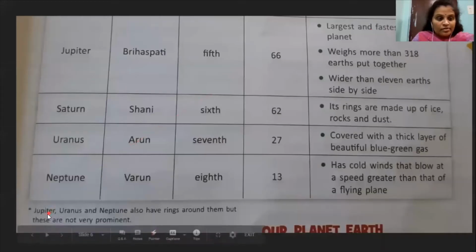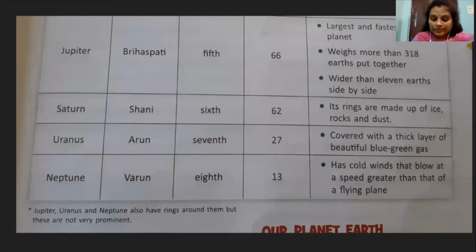Yes, children. Jupiter, Uranus and Neptune also have rings around them, but these are not very prominent. Here prominent means not clear. So Jupiter, Uranus and Neptune also have rings around them, but these rings are not clear.